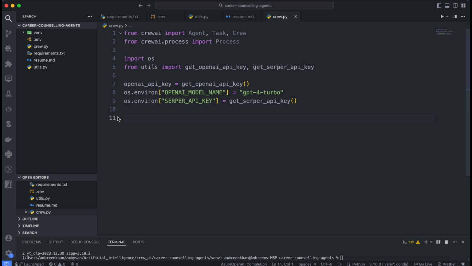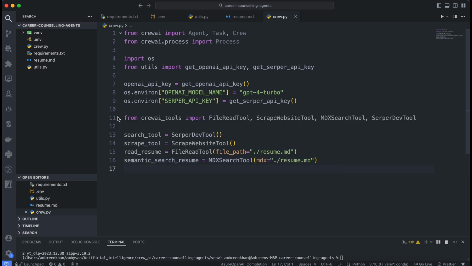Now we'll set up essential tools from Crew AI for our project. First, we import the necessary tools: File Read Tool, Scrape Website Tool, MDX Search Tool, and Serper Dev Tool. The Serper Dev Tool helps us perform advanced searches. The Scrape Website Tool enables us to scrape data from websites. The File Read Tool reads the user's resume file. The MDX Search Tool allows for semantic searches within the resume. We then create instances of these tools for later use.